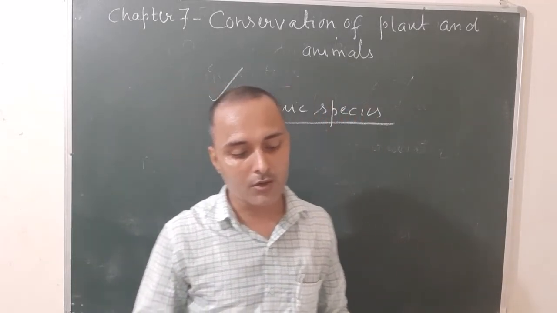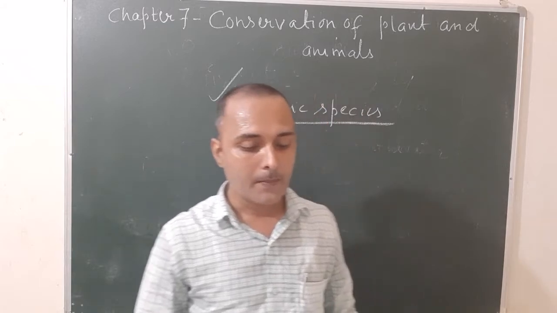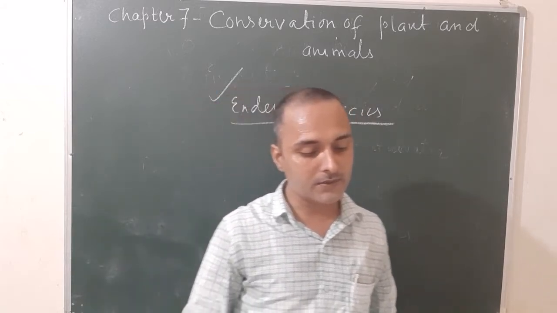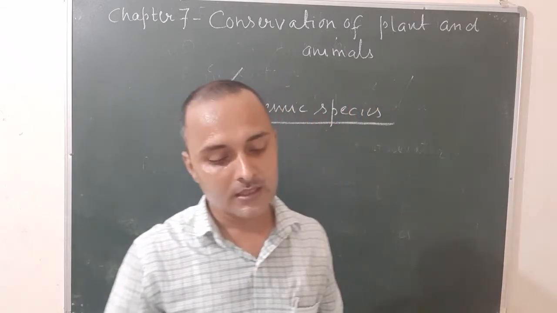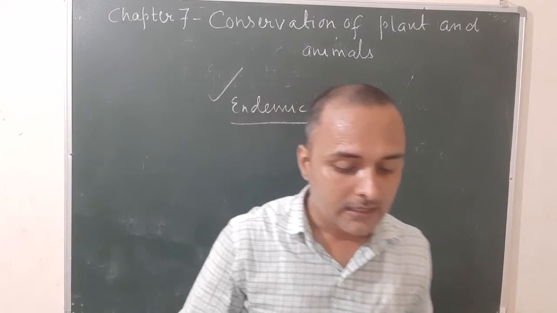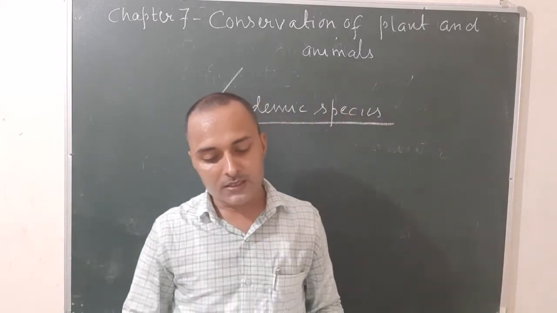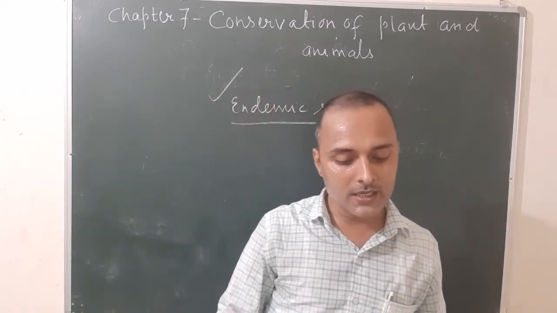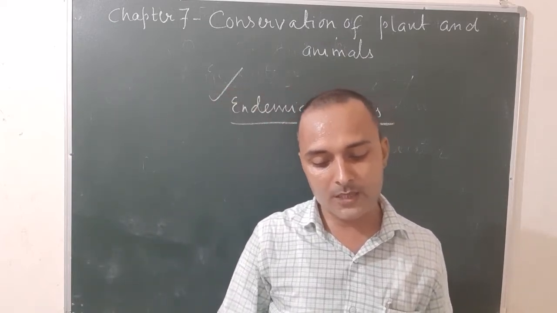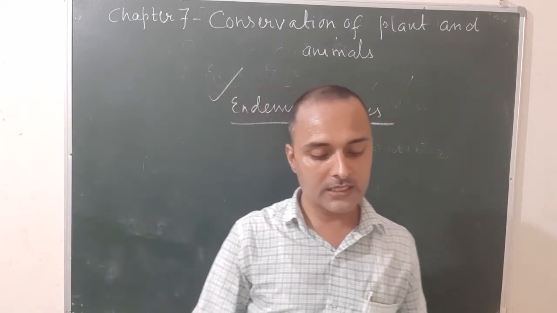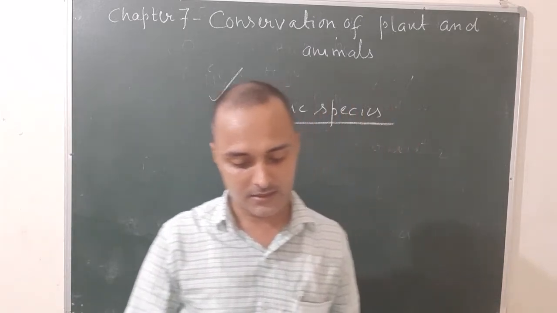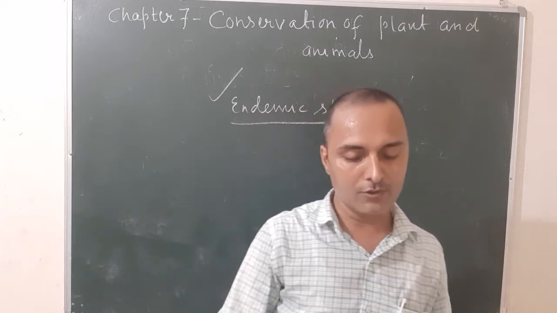For example, lion-tailed macaque, and next one Nilgiri tahr. These three examples are given in your book. The first one, Ganges river dolphin. Second one, the lion-tailed macaque, and third one, Nilgiri tahr. These are examples of endemic species. Fourth one given, Asiatic lion, and fifth one, Indian wild orange and wild mango.